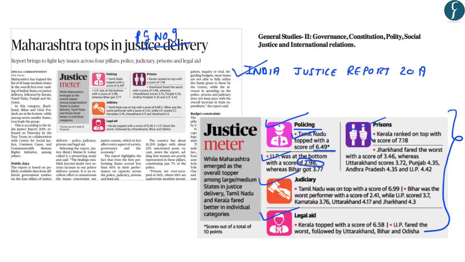Further, as far as prison administration was concerned, Kerala was ranked on the top. And in case of judiciary, Tamil Nadu was on the top of all the states. However, on all four parameters, Maharashtra is on the top. So let us look at what are the rankings of different states and what are the highlights of this report.